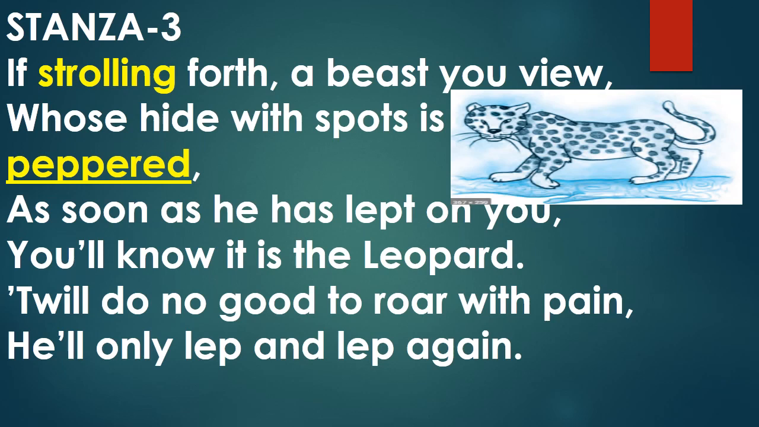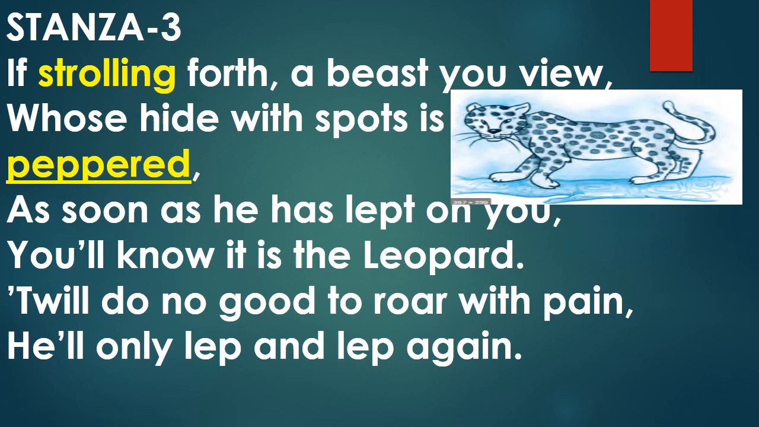Strolling means walking leisurely. Hide means animal skin. Peppered means covered with. Leapt means jumped. Do no good means be of no use. Leap and leap means will spring again and again. So the poet is telling us how to identify a leopard.